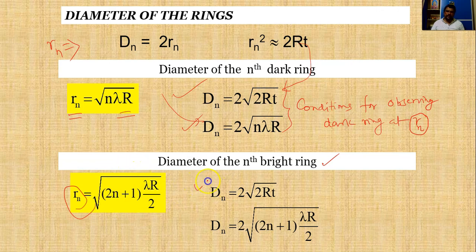If the radius of the ring equals this, then that particular Newton ring is definitely a bright ring.